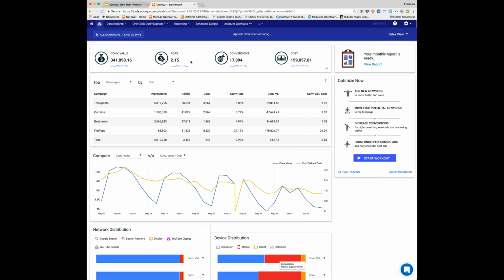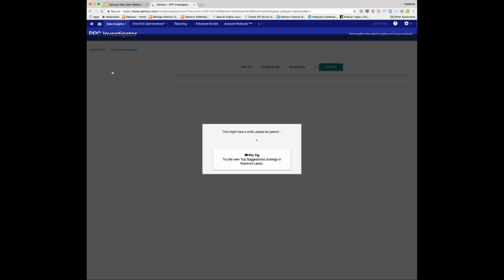So anyway, this is supposed to give you a few insights, and this is part of data insights. Now, data insights are really all about visualizing something that exists in the engine and making it easier for you to understand. So what Optmyzr does is we make a real-time connection into the engine, whether it's AdWords or Bing Ads, and we pull the data. So whatever data we pull, that's the same that you would have seen directly in the engine, and then we help you visualize it. So let me give you a good example.